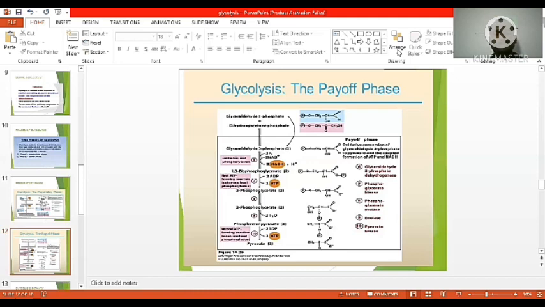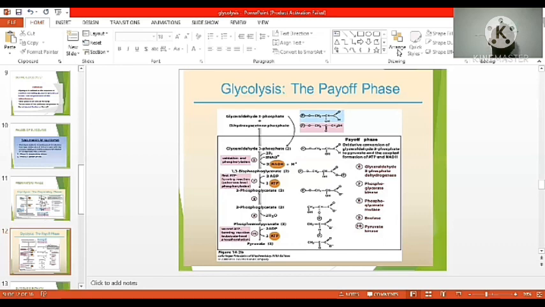Here in the payoff phase, glyceraldehyde 3-phosphate, one NAD plus accepts the electrons to form NADH, and dihydroxyacetone phosphate also turns into 1,3-bisphosphoglycerate in the presence of dehydrogenase enzyme only. So NAD plus acts as a cofactor for this reaction. It also accepts the electrons to form NADH.